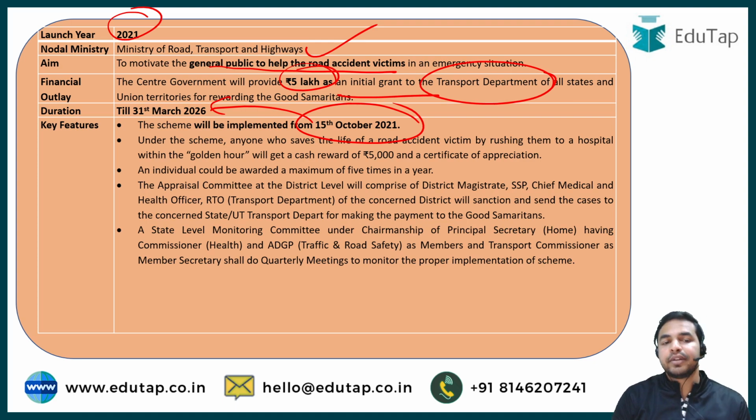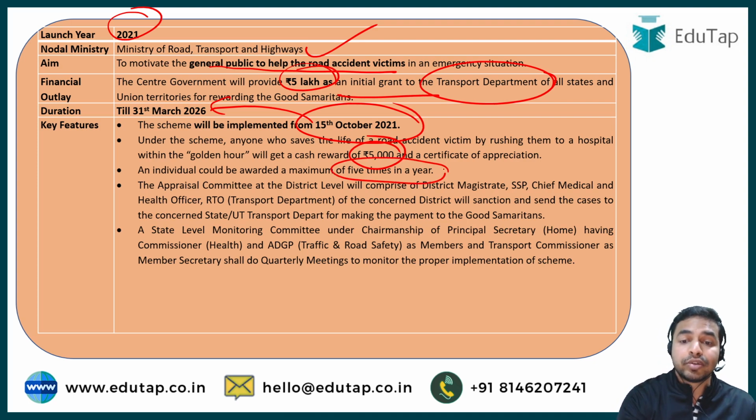Under the scheme, as we have already discussed, those people who help the road accident victims during the golden hour will be awarded a certificate of appreciation as well as the amount of rupees 5,000. And my dear learners, an individual could be awarded a maximum of 5 times in a year.